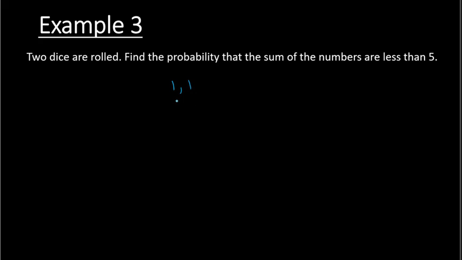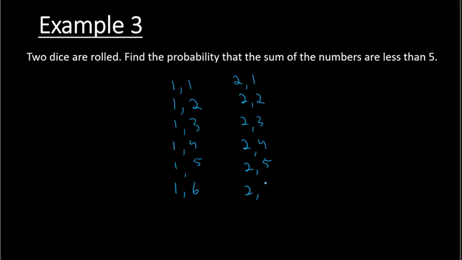For the second dice, it could be a 1 for the first dice and 2 for the second dice. It could be 1 and 3, 1 and 4, 1 and 5, 1 and 6. Or the first dice could be a 2. So we have 2 and 1, 2 and 2, 2 and 3, 2 and 4, 2 and 5, 2 and 6. And then do the same thing for 3, 4, 5, and 6.